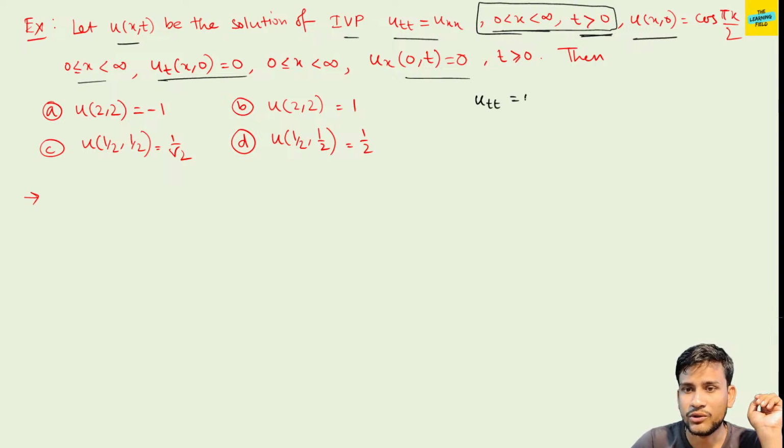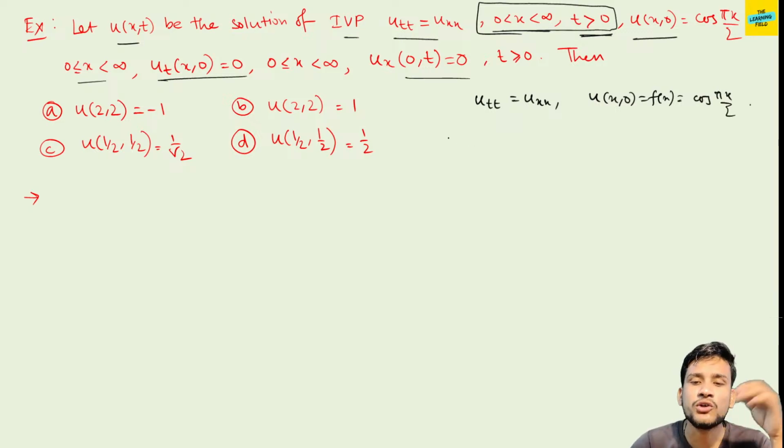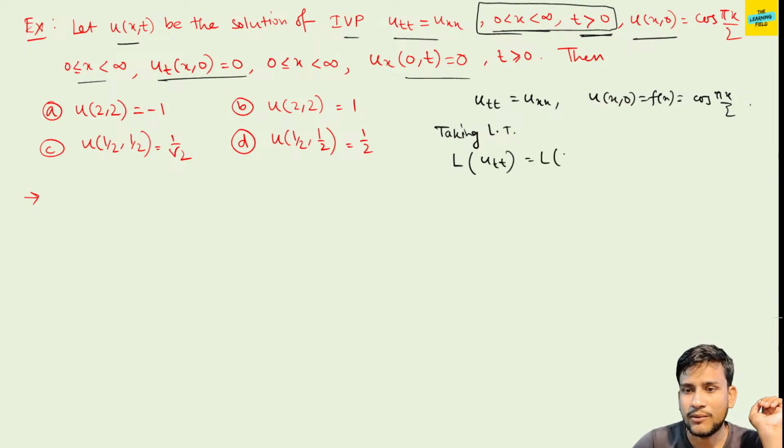So only here given that u_tt equals u_xx and u(x,0), that is f(x), equals cos(pi x by 5). So taking the Laplace transform, L of u_tt is equal to L of u_xx. L of u_tt means what? s square u bar. The Laplace transformation of u is u bar, u bar is a function of x and s, minus s u(x,0) minus u_t(x,0).